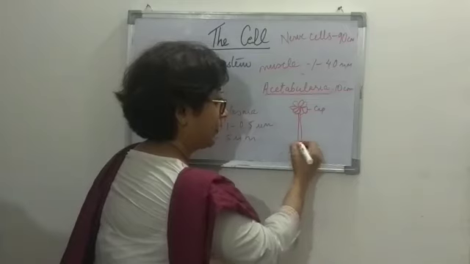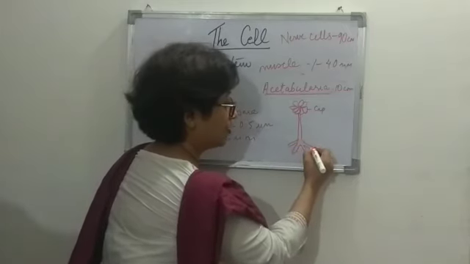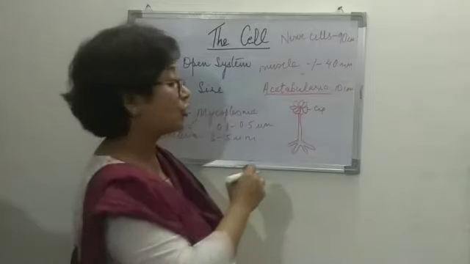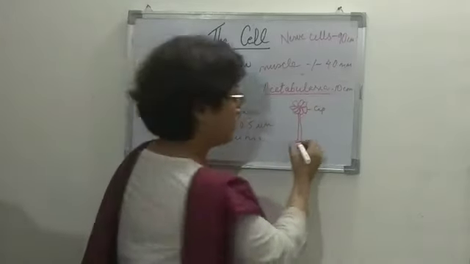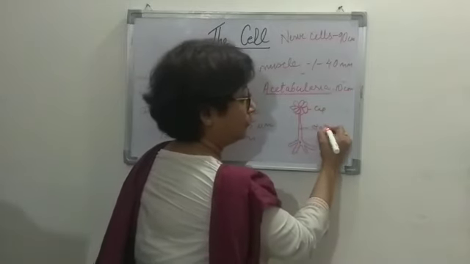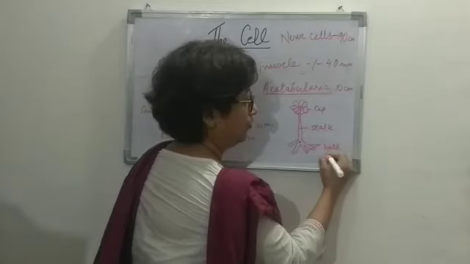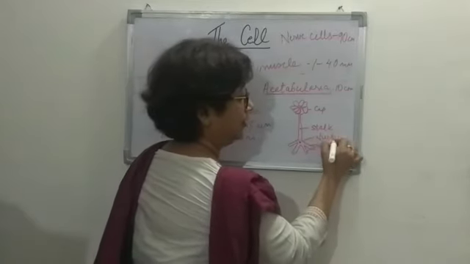Here, these root-like structures, not actually the root, that is the hold fast, right? So we have the cap of the cell, then the stalk and the hold fast, and here is present the nucleus, right? So this is the stalk, the root-like hold fast, and here this is the nucleus.